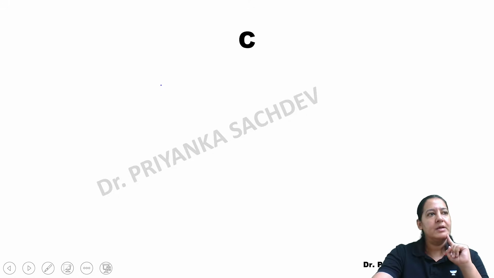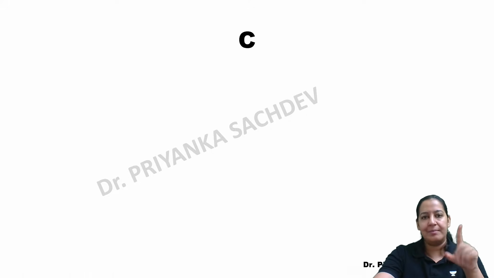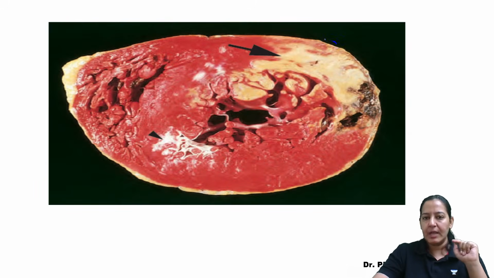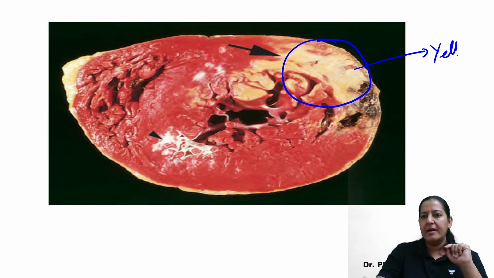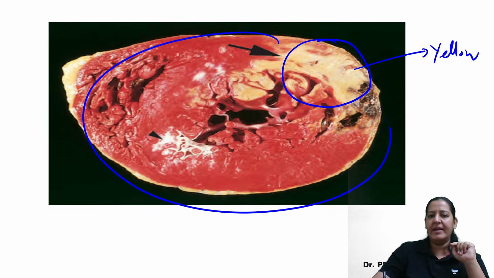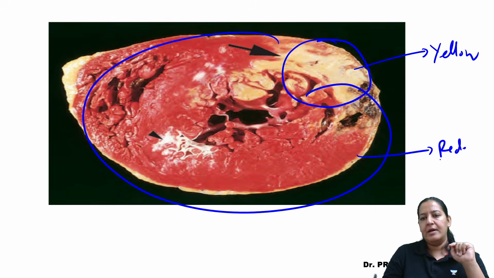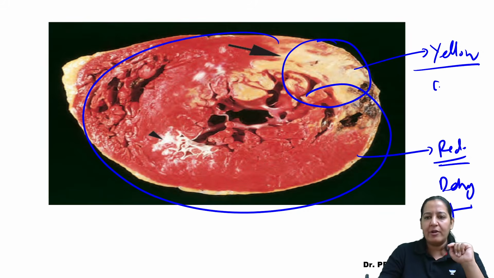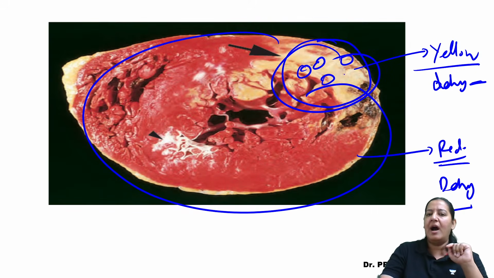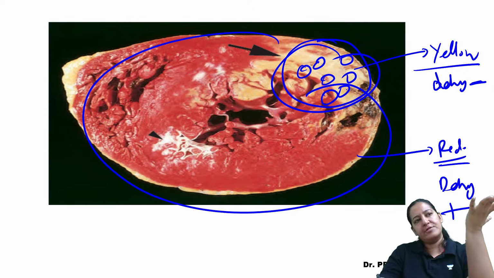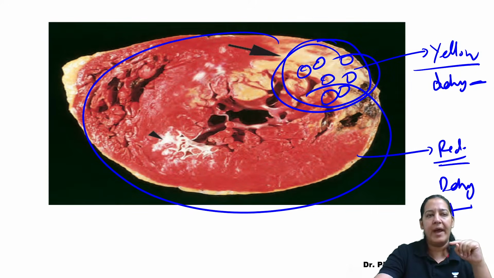So what is the principle behind that? The principle behind that is the dehydrogenase enzyme. You know the story. You can see this is the dead area, which is yellow or brown in color, and the complete remaining area is red in color. That is the viable area, because dehydrogenase enzyme is present in these cells and absent in the dead cells, because in this area the cells have already burst. So dehydrogenase has leaked into the blood. Can I move ahead?